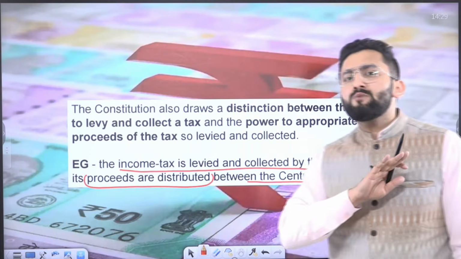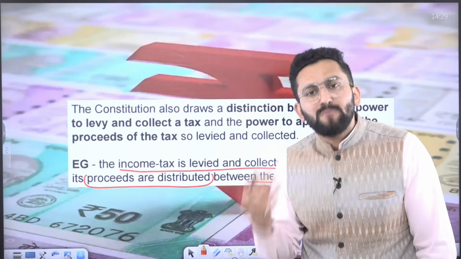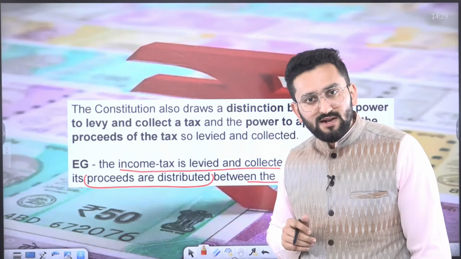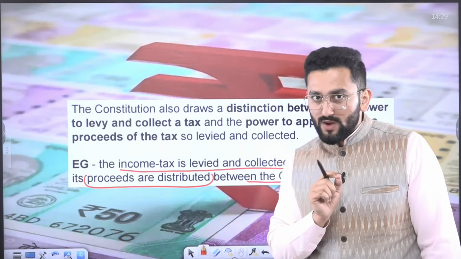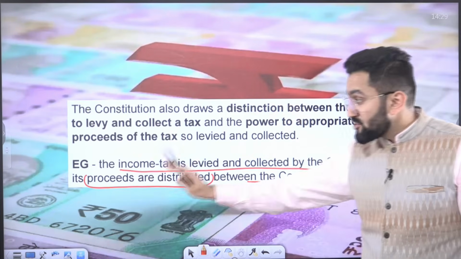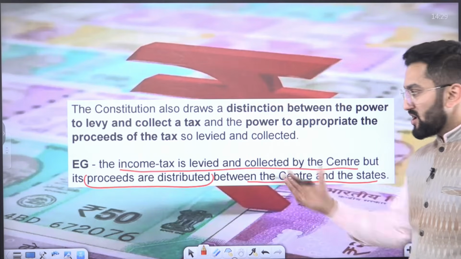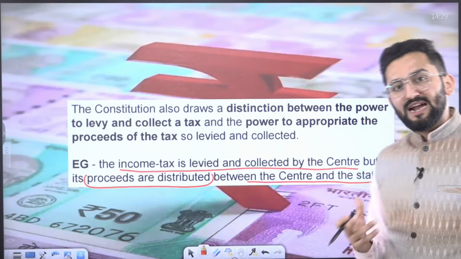State governments don't have any income tax department, because they don't have any power to impose tax on your personal income. Now, proceeds are distributed between center and state. So whatever is collected, the appropriation, is distributed between center and state.